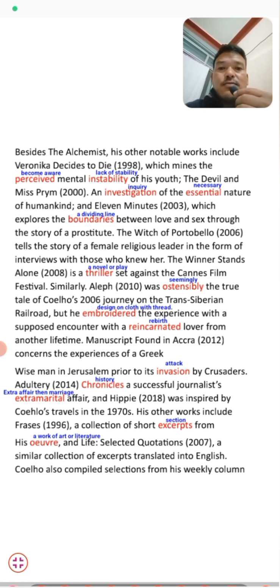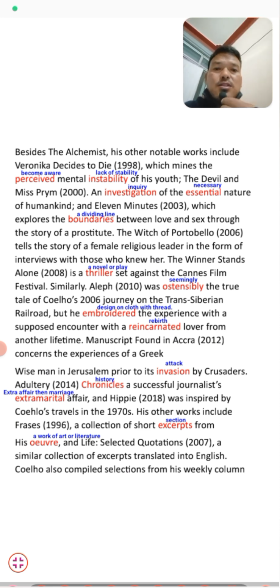Then another, in 2003, was Eleven Minutes, which explores the boundaries between love and sex through the story of a prostitute. Students, it was a book all about love and sex through the story of a prostitute, a sex worker. Now, The Witch of Portobello, 2006. It tells the story of a female religious leader in the form of interviews with those who knew her.